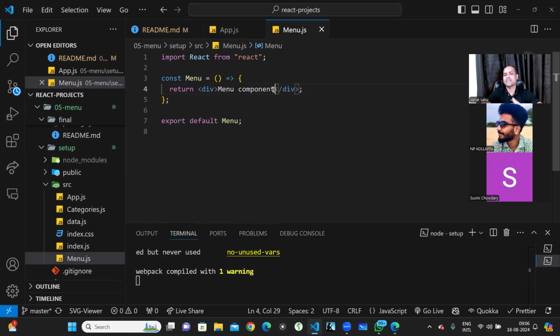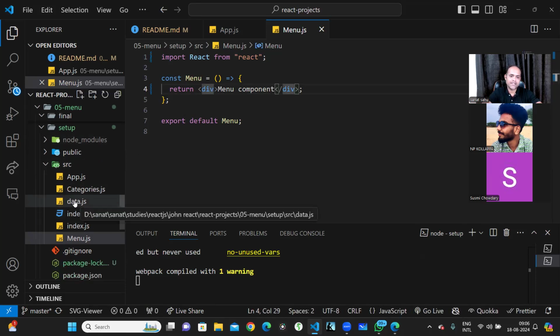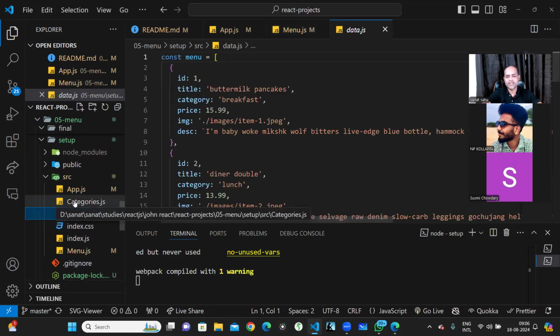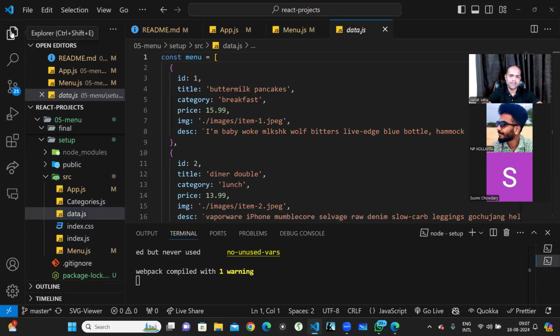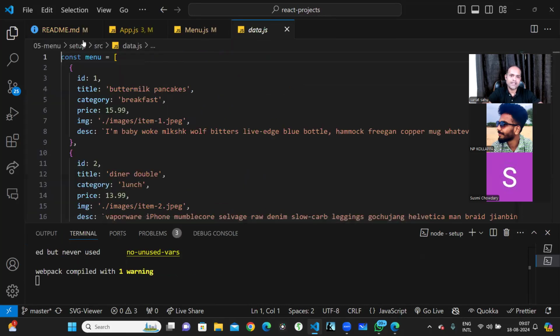Now, since this is working, what do we need in this menu component? Basically, we will have some data, and that data we have to render using React. I already have this data, so let me tell you a little about the data that we have to show on the screen. The data is called menu, where I have some ID and some title. This is buttermilk pancakes, which will be a breakfast item, which has a price, an image, and a description.